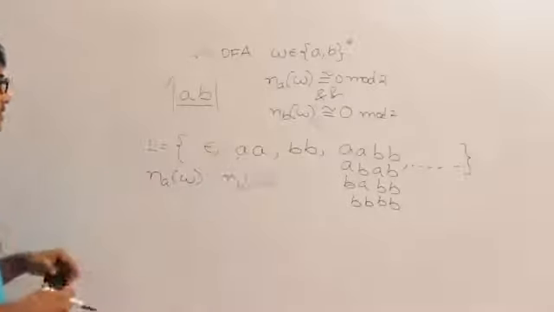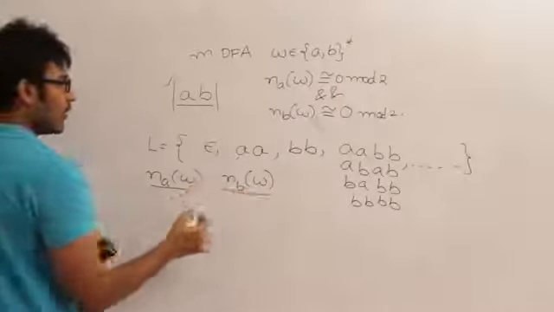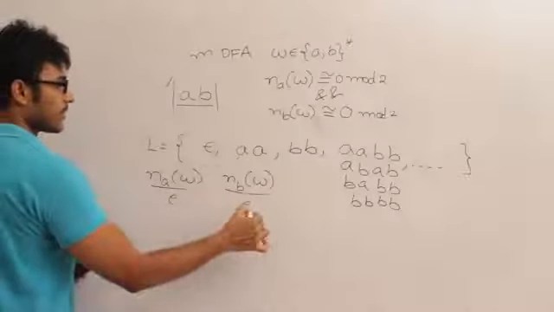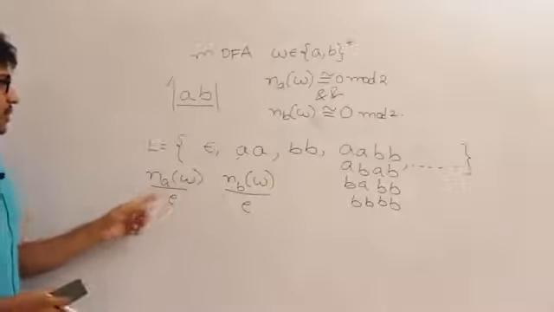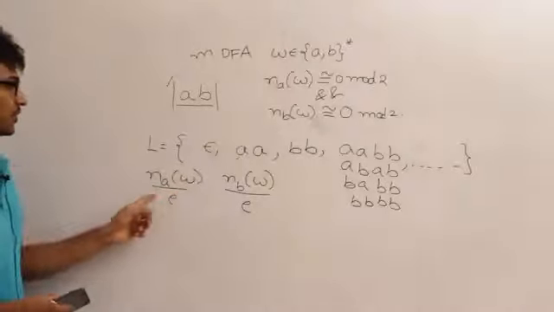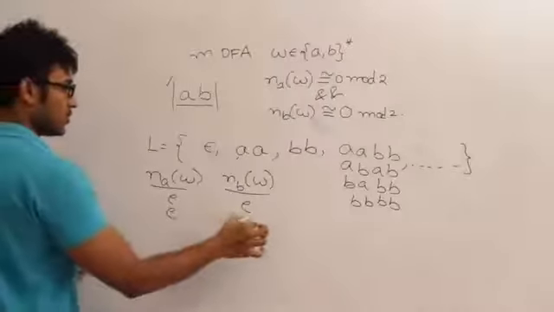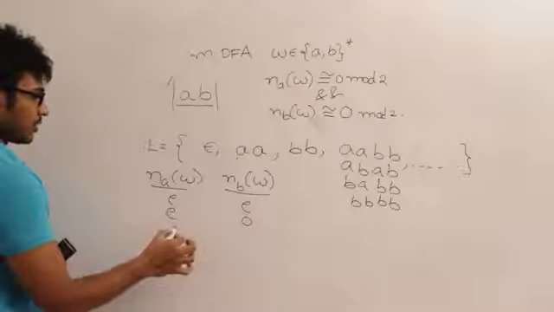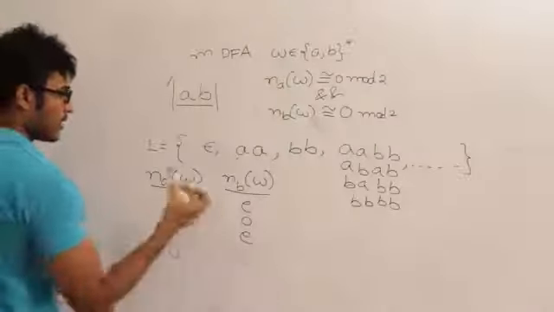So the number of A's in w and the number of B's in w can be both even, which means they can be 0 A's and 0 B's, or 0 A's and 2 B's, like that, a combination. And the number of B's can be even or odd, and likewise the number of A's. Try to understand this.